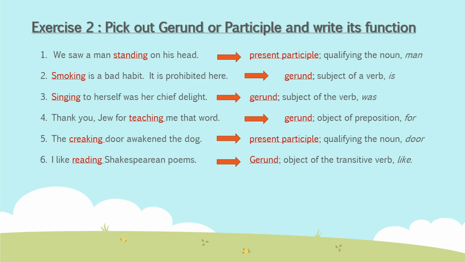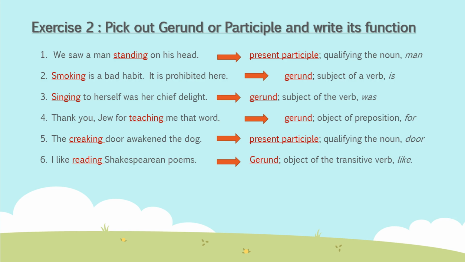And this present participle standing is qualifying the noun man. Which man? Who was standing. So the man was standing. Now, number 2: Smoking is a bad habit. It is prohibited here. Here, smoking is a gerund, and it is the subject of a verb, that is, is.